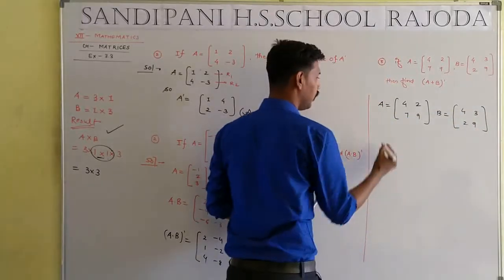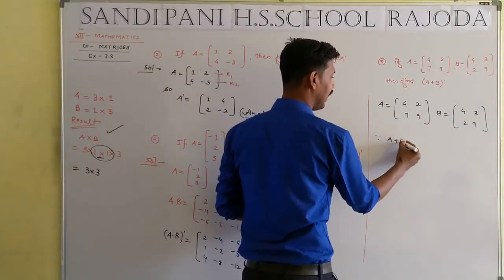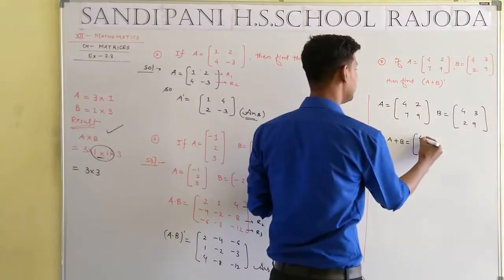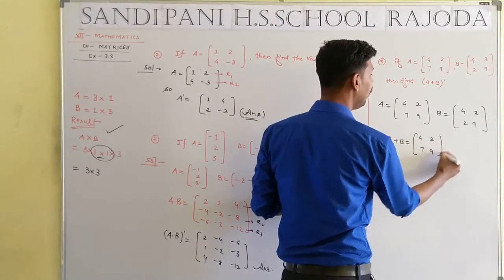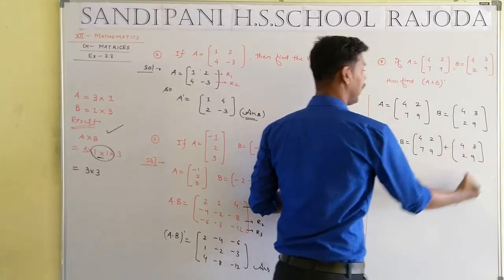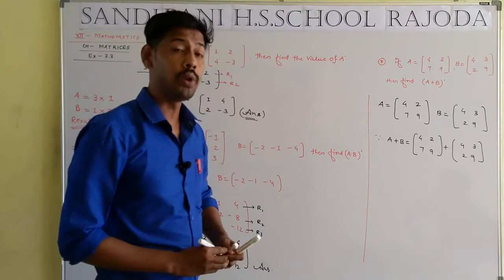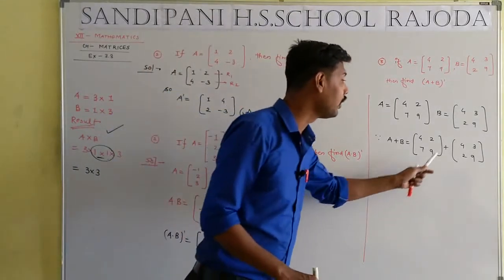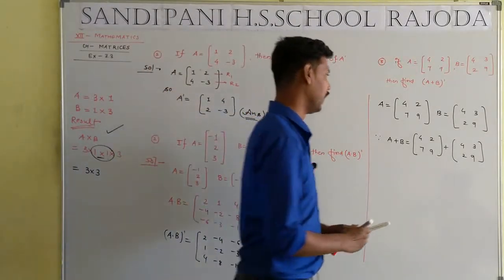Now firstly we have to find A plus B, a simple addition between the matrices. For addition or subtraction we need the same order of matrices, that means a 2 by 2 and a 2 by 2. Very good.